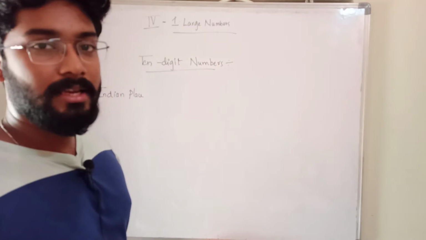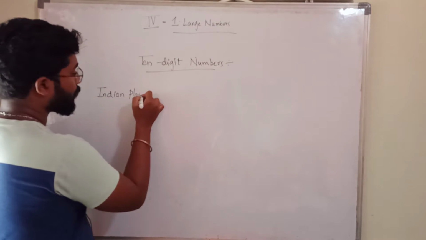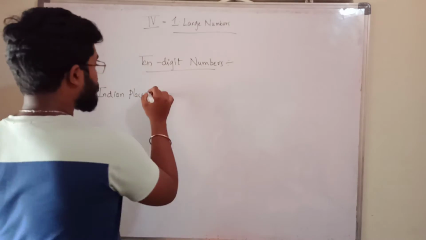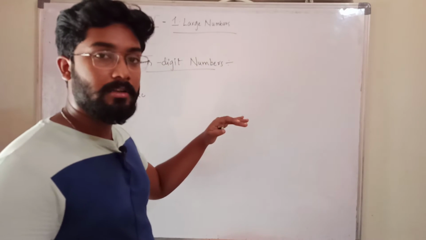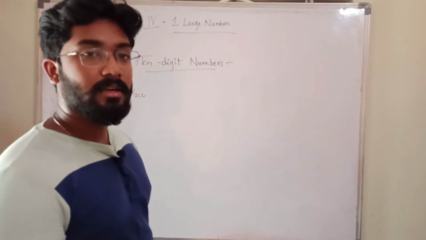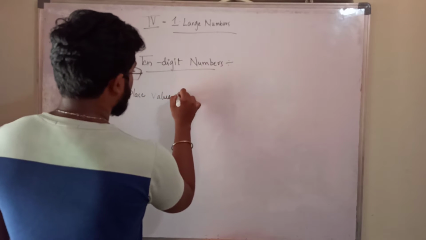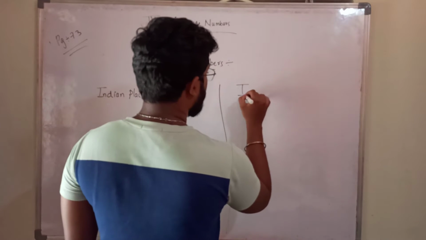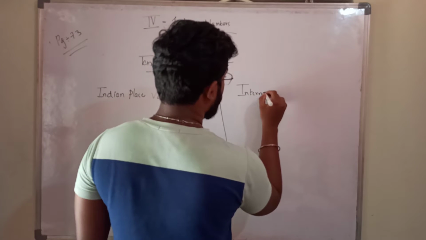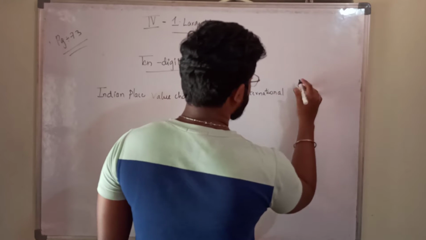I will not say the name. We shall see what we call that in the Indian place value chart, how we will represent it and what is the name. And in the international place value chart, how we will represent that number and what is its name. Indian place value chart, okay? And here let us see the international place value chart.